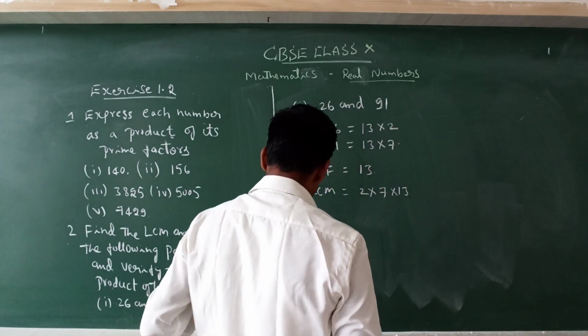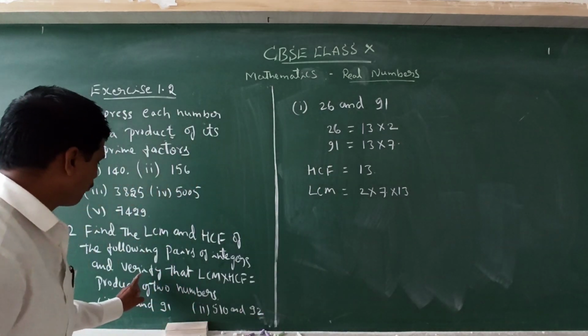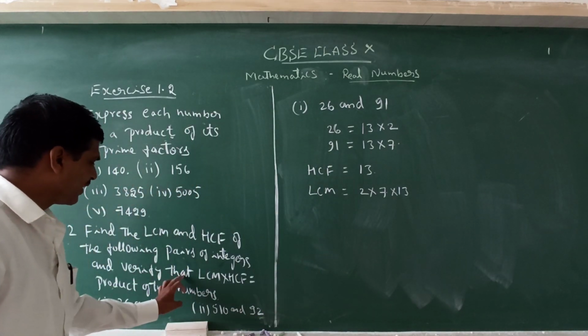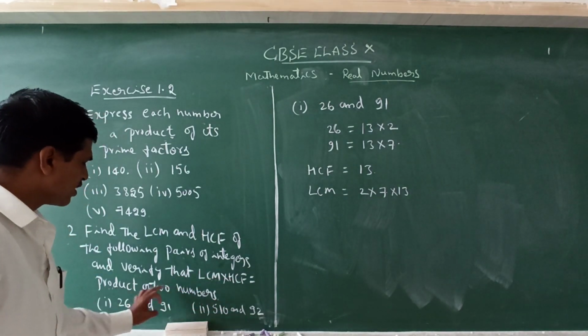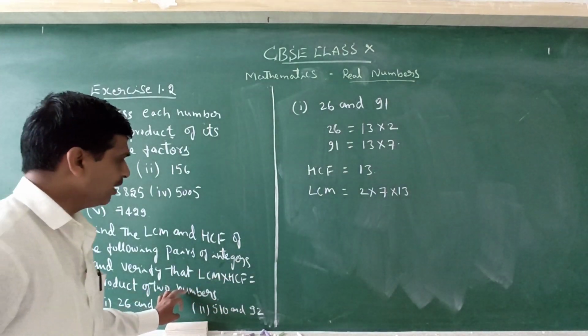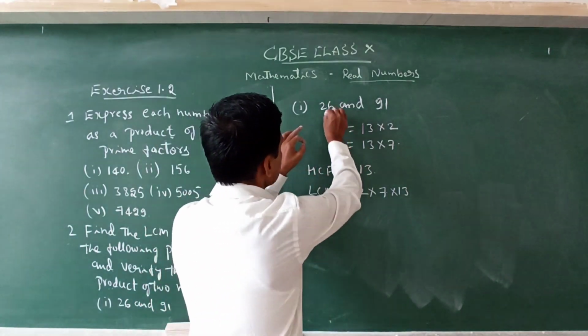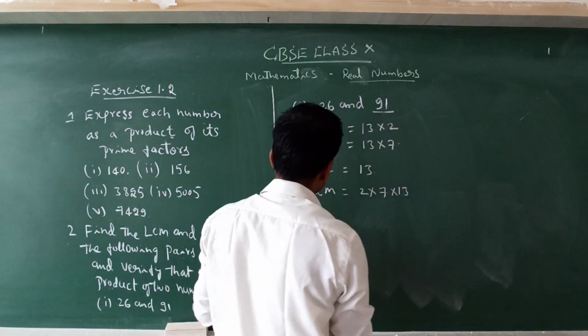Now we verify that the product of the HCF and LCM gives the product of the two numbers, here 26 and 91.